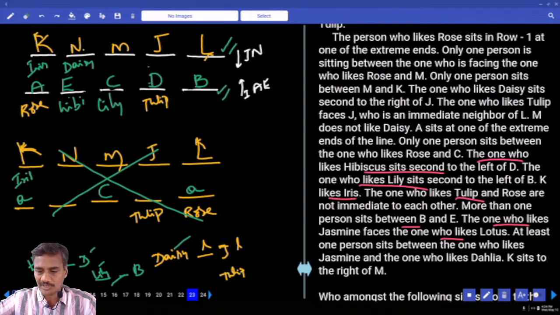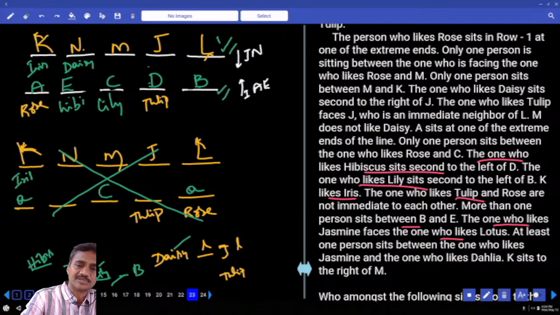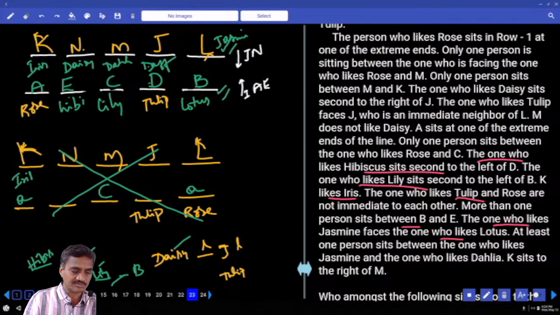And at least one between jasmine and dahlia. Jasmine and dahlia, there must be exactly one between, so this must be jasmine and this must be dahlia, isn't it? And if it is dahlia, this is lotus. And what is left over? Daffodil must be. Now this is about question numbers 23 to 26.